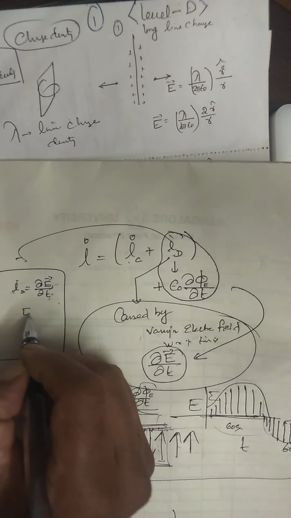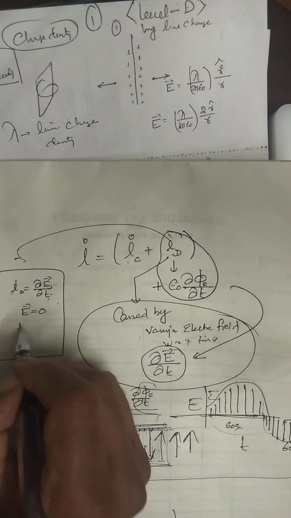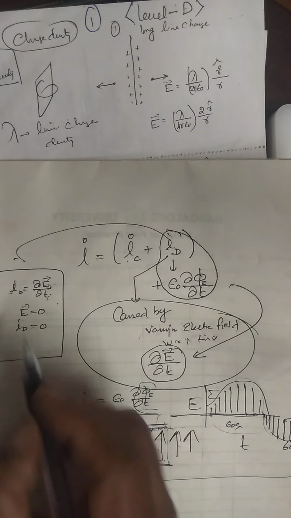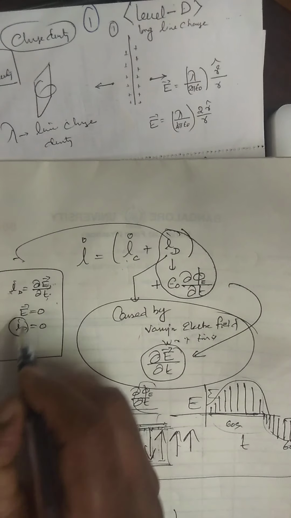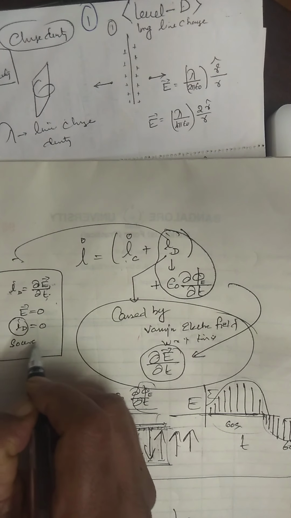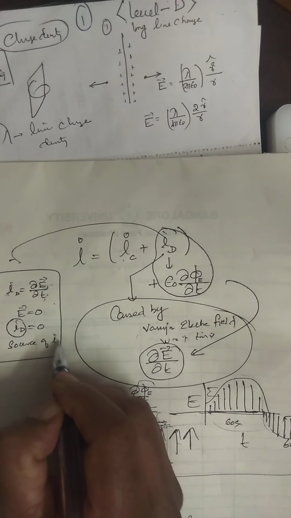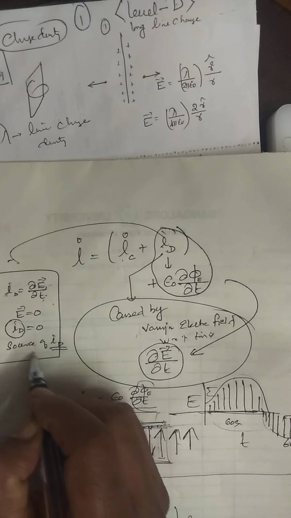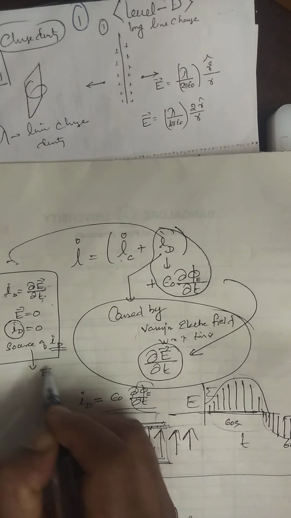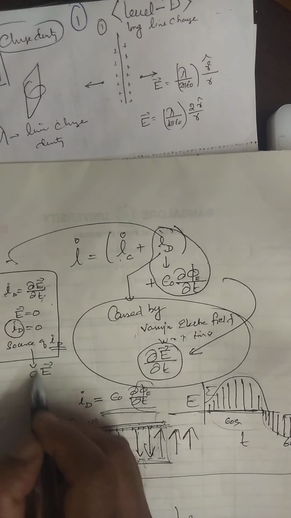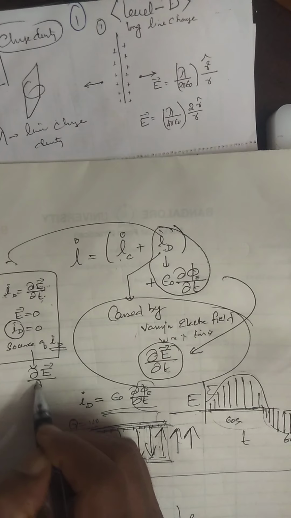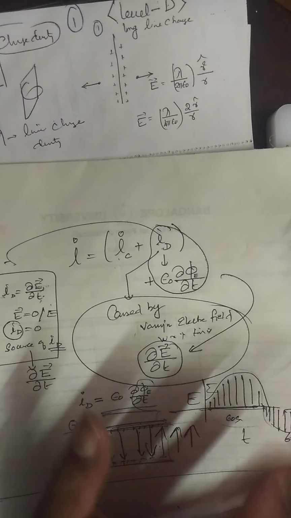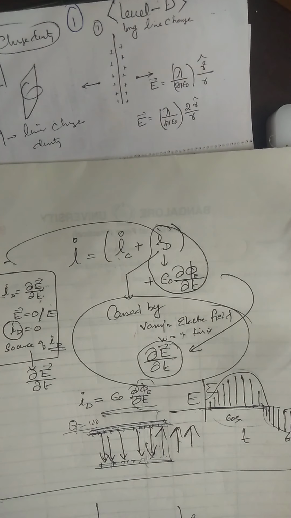See, when electric field is zero, what will happen? Displacement current is also zero. Therefore, what is the source of displacement current? The source of displacement current is what? Electric field. What else? Not electric field, but varying electric field. If the electric field is constant or zero, you don't get displacement current. It should vary, right?